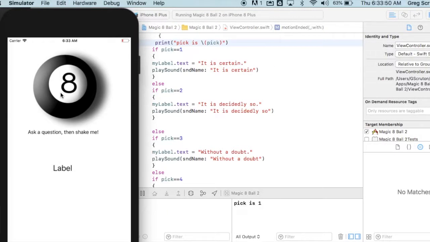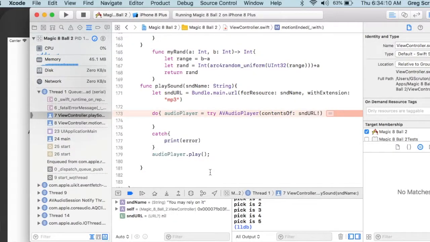Control Command Z. It is certain. Good. So that was 1. It is decidedly so, 2. It is decidedly so, 3. Okay, so there's a problem with that one. I have to change the sound that's inside that folder. Yes, definitely, 4. 5, we have an error.